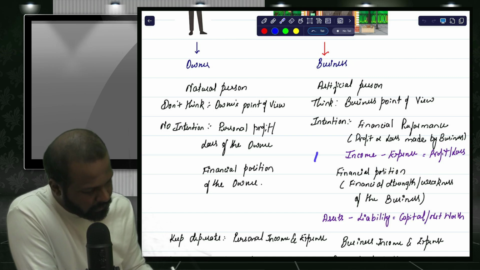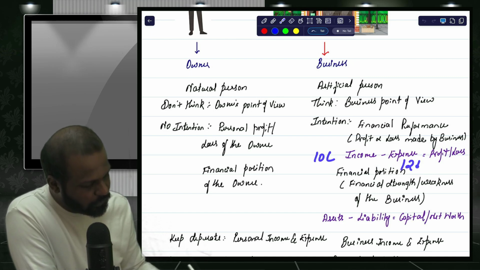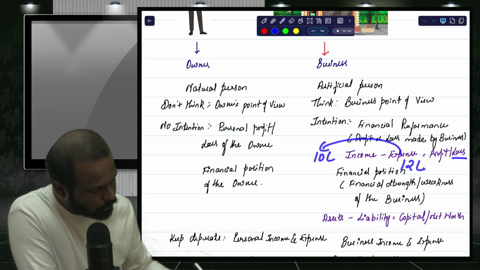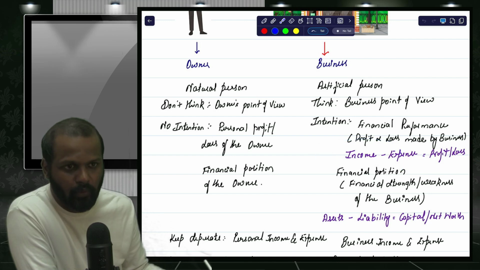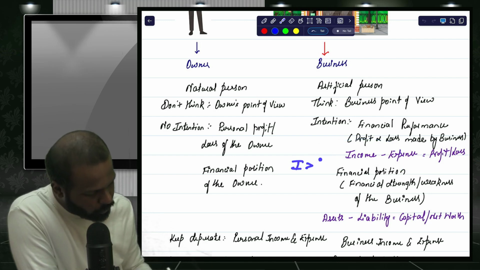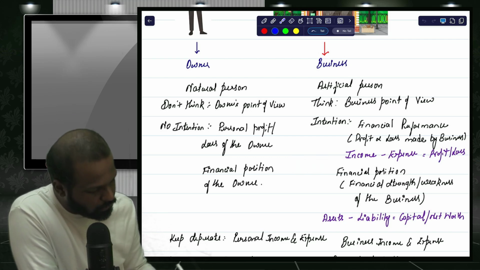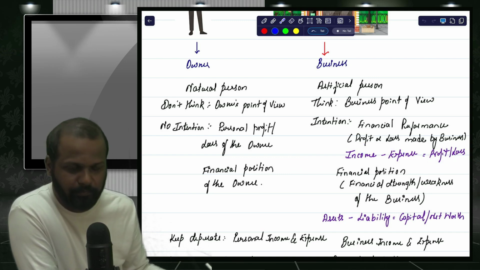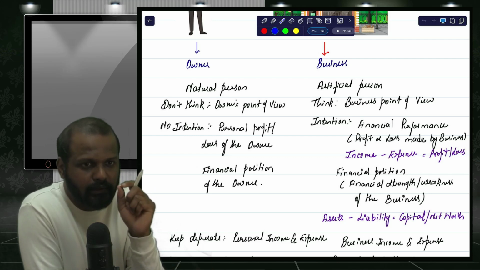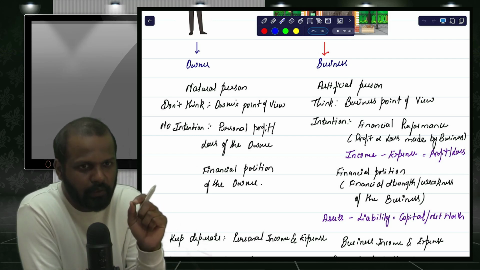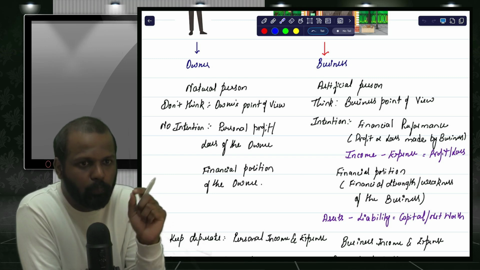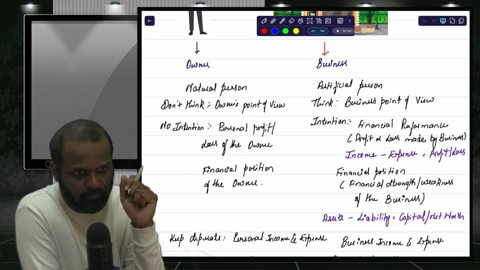Suppose assume that my income is 10 lakh but expenses are 12 lakhs. My expense is more than the income, then it's going to be called a loss. So if your income is more than the expenses, it is called profit. If your expenses are greater than the income, then it's going to be called a loss. So the first main intention of this particular subject is to find out the profit or loss made by the business.